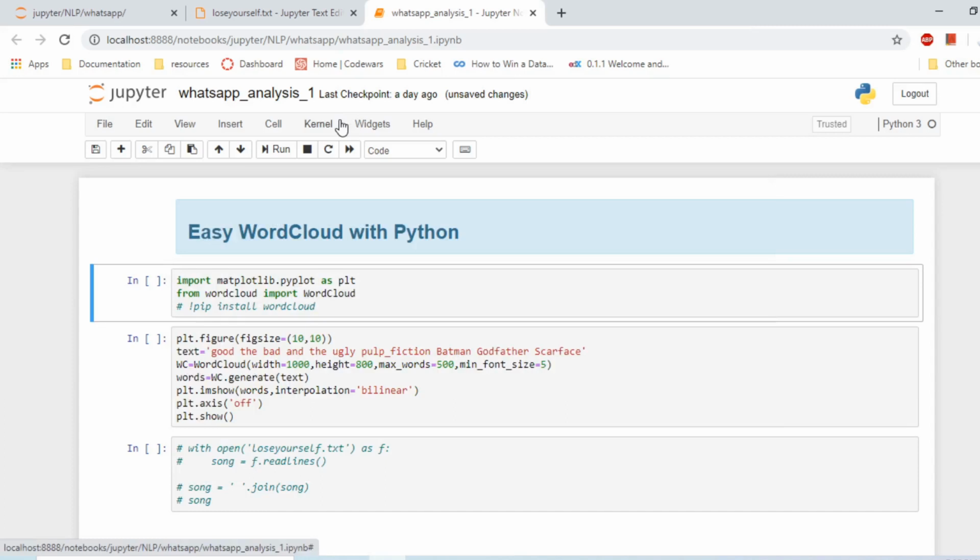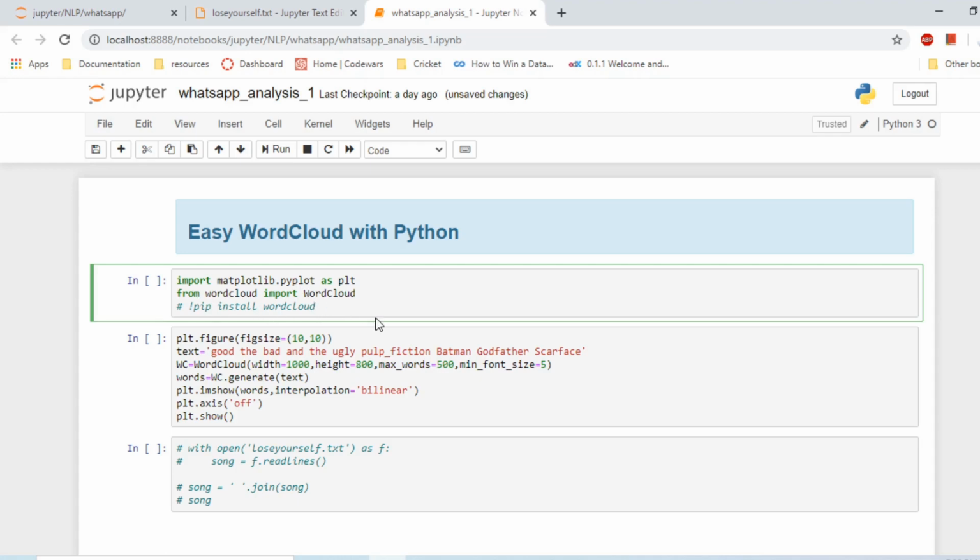Okay, so what we are doing today is we are generating a word cloud with simple text in Python. For that we need matplotlib and the word cloud library. Matplotlib is a simple standard library for all the visualizations in Python. And second, the special library word cloud, you can install it like this: pip install wordcloud in the Jupyter